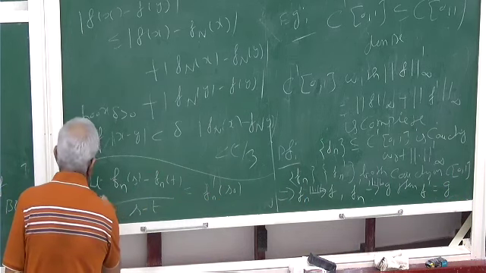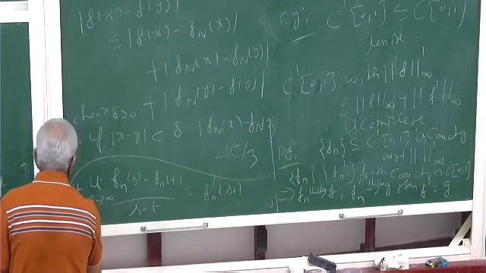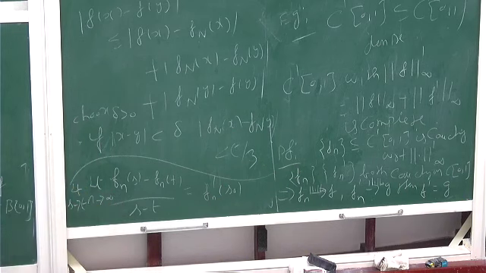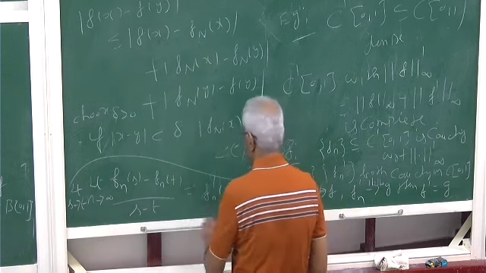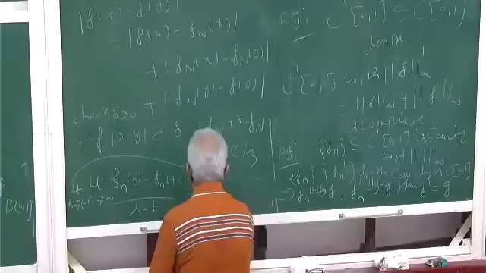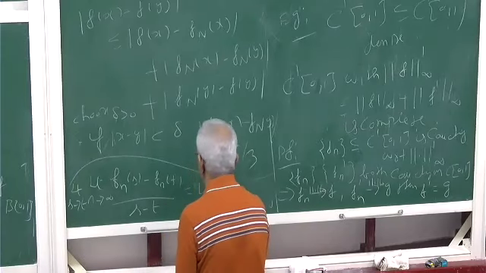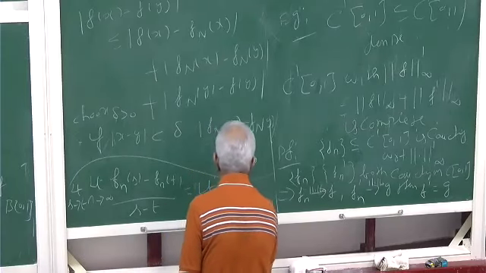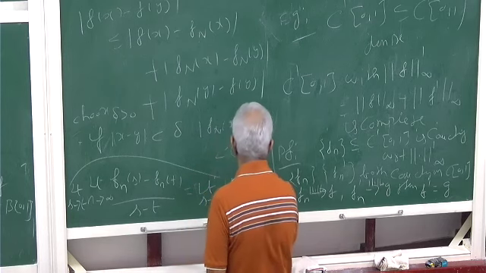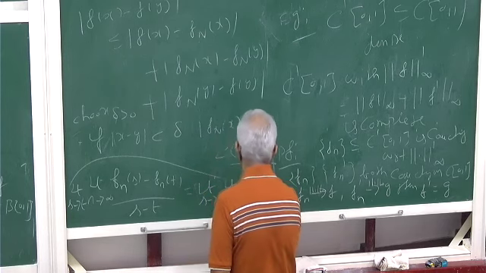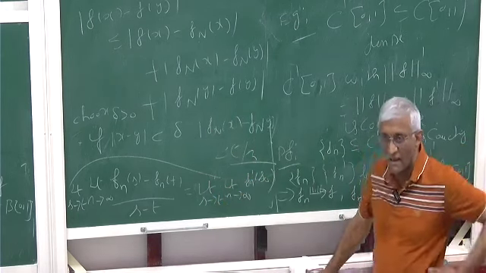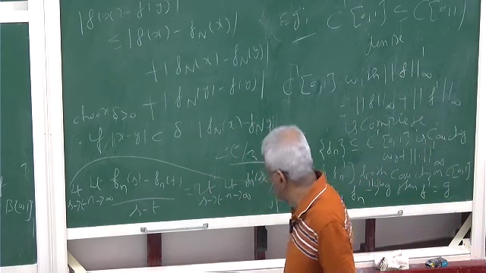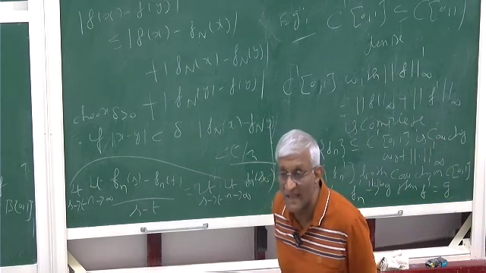Limit N going to infinity, limit S going to T. That will be the limit S going to T, limit N going to infinity, of Fn prime of S naught. Yes, Fn prime is continuous. That's what I'm saying.